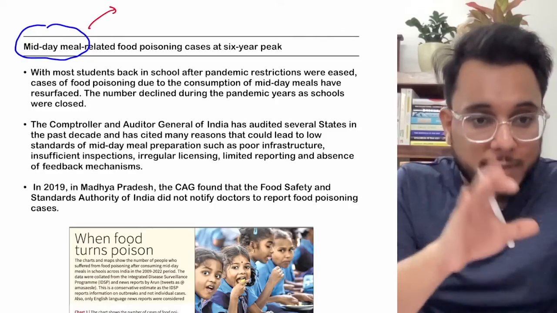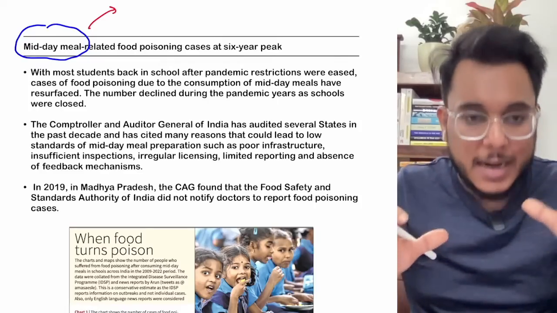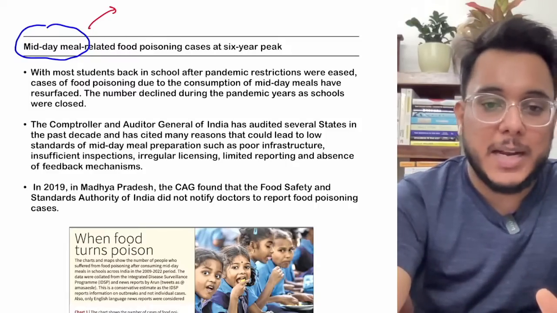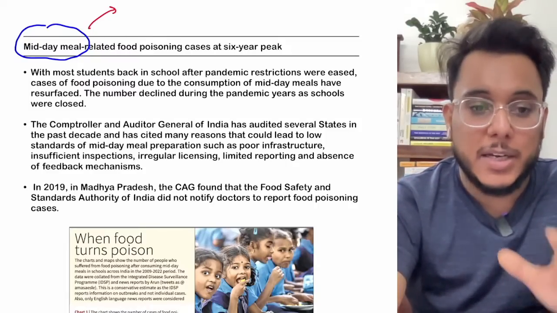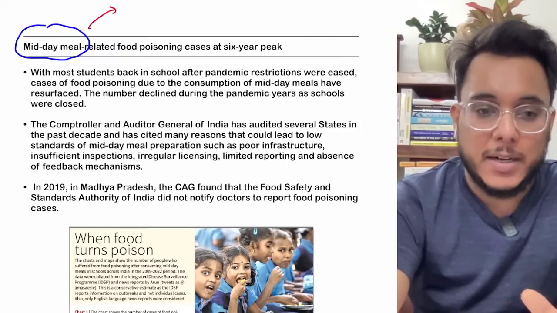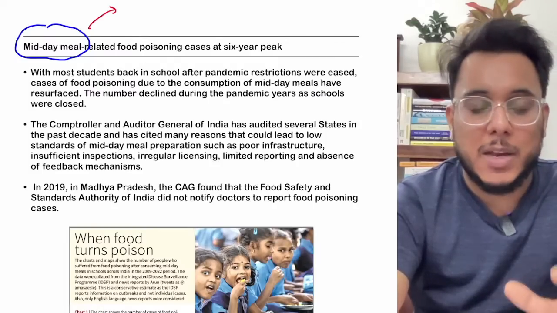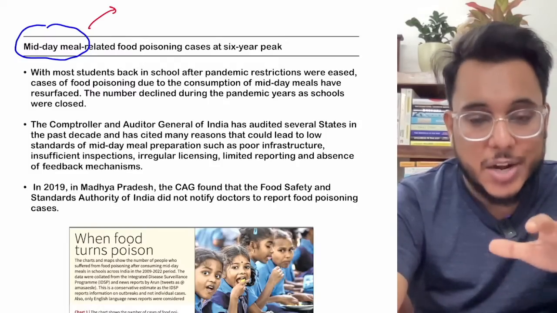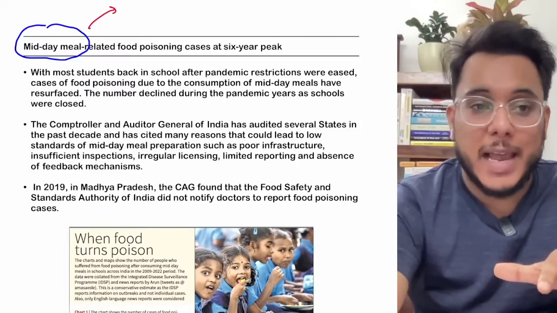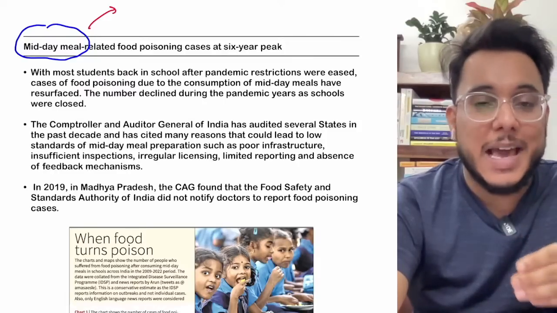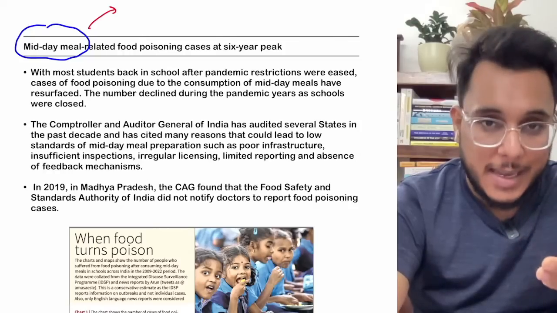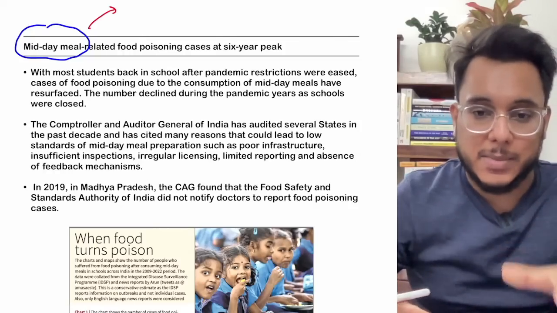So in order to give them good food, the government came out with the midday meal scheme. Under the midday meal scheme, hot cooked nutritious meals will be provided to the children. And this has increased the retention rate in schools. But at the same time we find that many times these midday meals are creating problems of poisoning, and because of that poisoning the students are becoming ill. Now this particular issue has been discussed in this article.